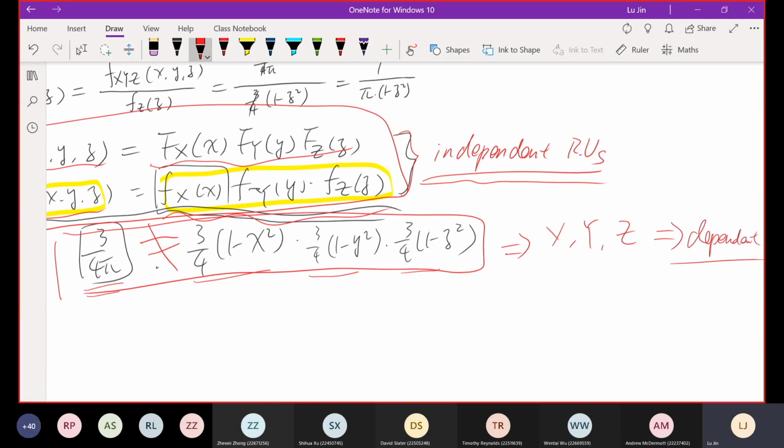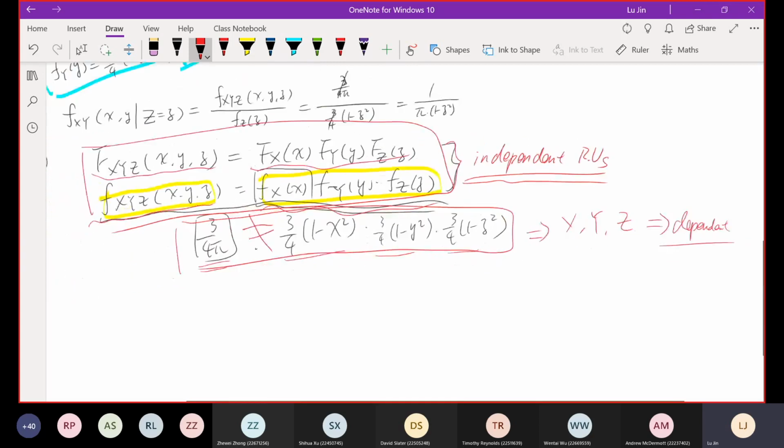Of course, they are dependent because you are using x, y, and z to define a point in the ball. So the position of the point depends on x, y, and z together. If x, y, and z were independent, the position of the point would be out of control. It could go anywhere in three-dimensional space, which makes sense.